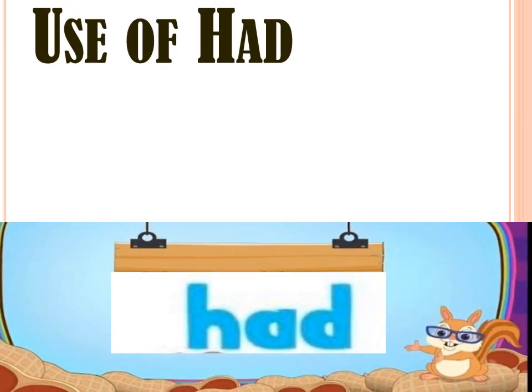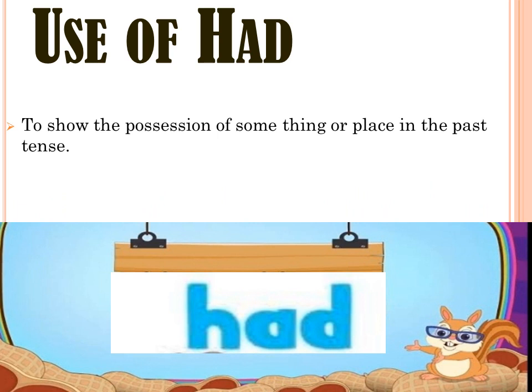The rule which I have told you about use of has and have is same for had, but here only the change is of tense, because we use had for the past tense. We use had to show the possession of something or place in the past tense, as he had a dog. So this dog belongs to him. Dog is possessed by him. So the word had is here to show that possession, but in the past tense.